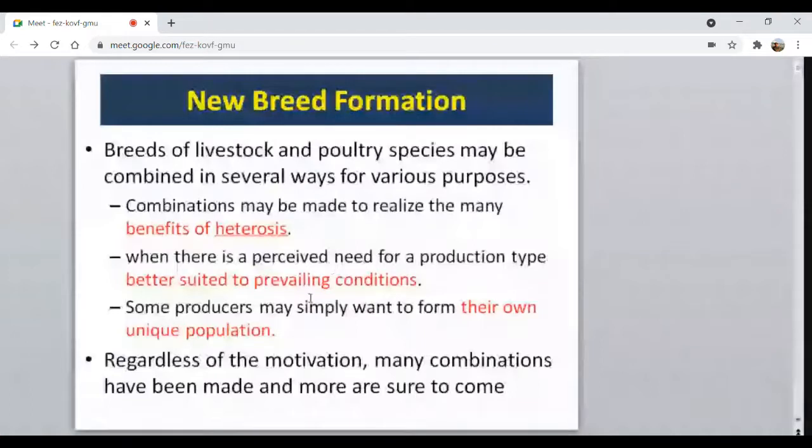Then some producers, sometimes what they feel is they want to have their unique populations. So in this way, animal breeders are trying to develop a new breed. Regardless of the motivations, that means for what purpose we should go for a new breed, irrespective of those things, there are many institutes or agencies who are working for formation of new breed. So here, what are the steps for new breed formation?